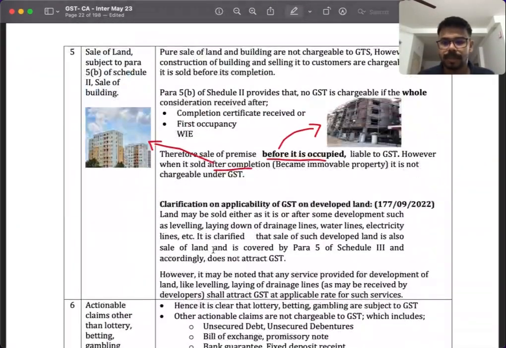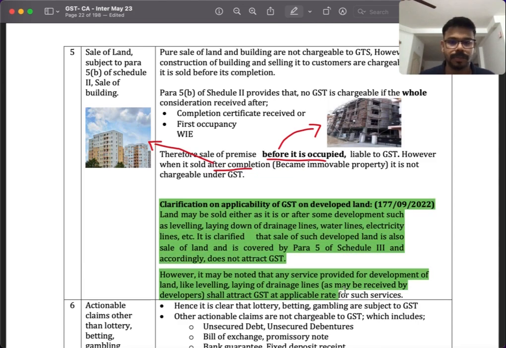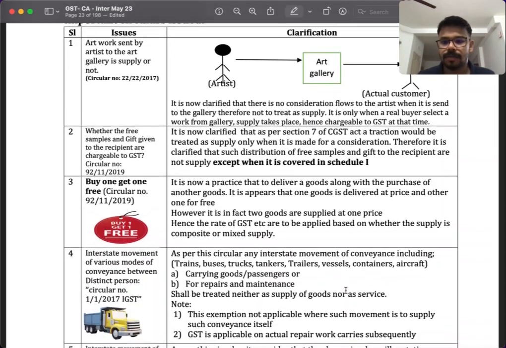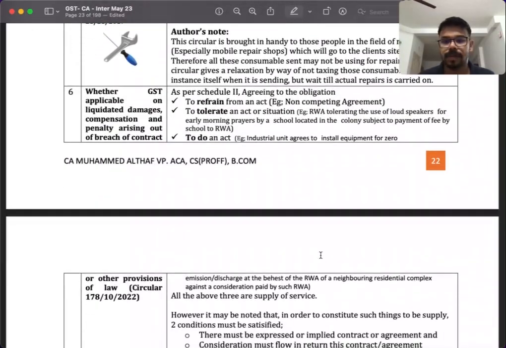Then also in schedule 3, in the sale of land and building, they have inserted a new clarification. The next amendment is a huge clarification. Literally I don't know what to do. So many things are included in this clarification.